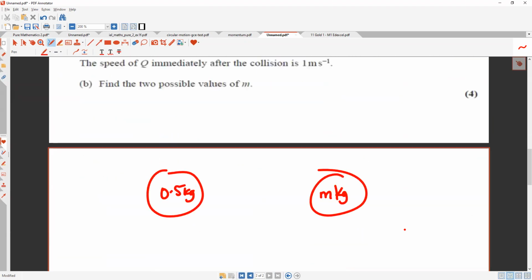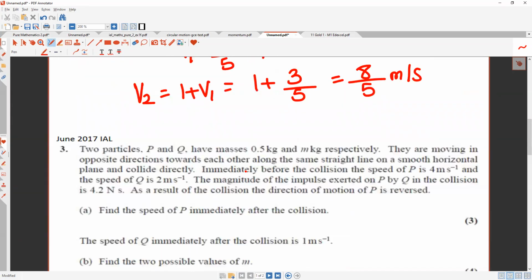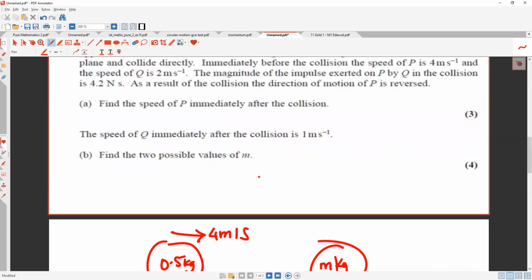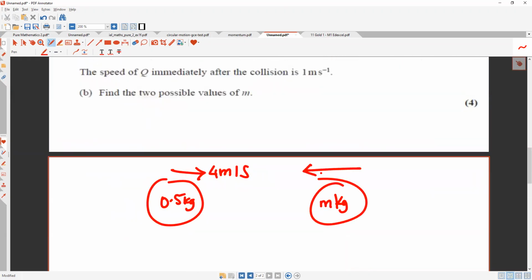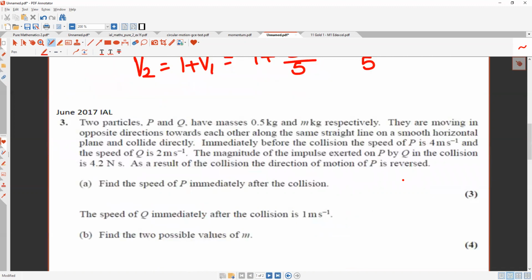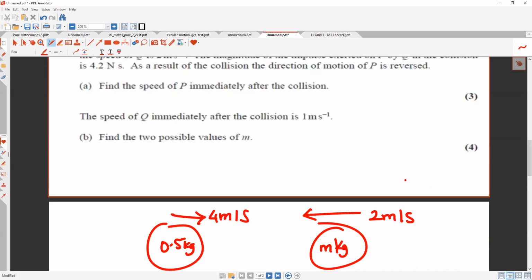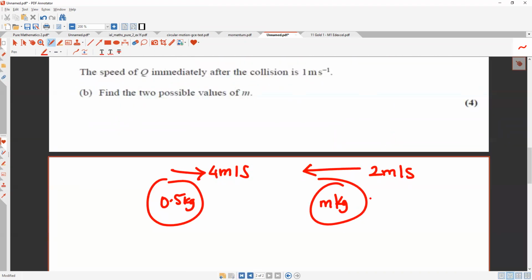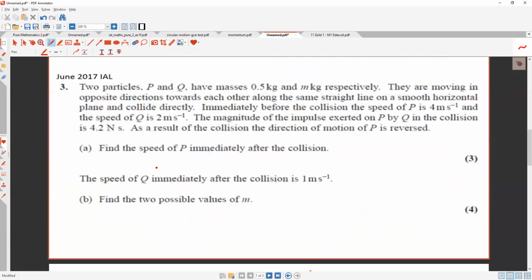P has 0.5, so this is going with 4 meter per second. And Q is 2 meter per second. Can you guess? It's always the same story every time. Then the magnitude of the impulse exerted on P by Q in the collision is 4.2 Newton second. This is the magnitude of impulse. এটা কত হবে? Minus 4.2 Newton second. This is something most of the students ignore, that sign.